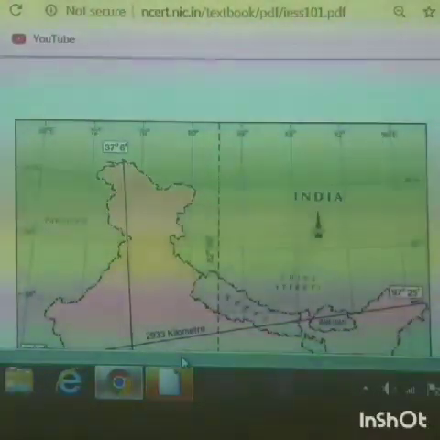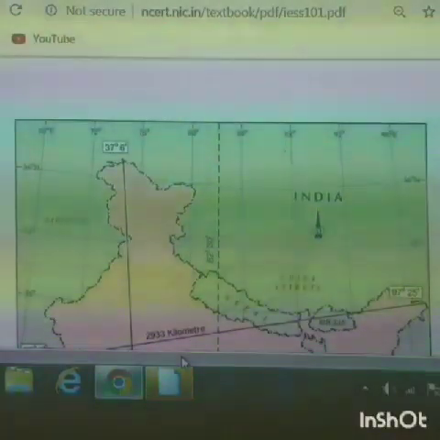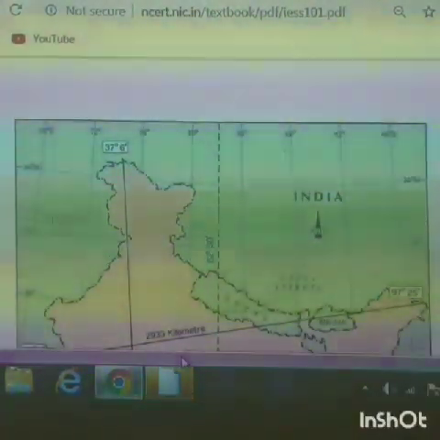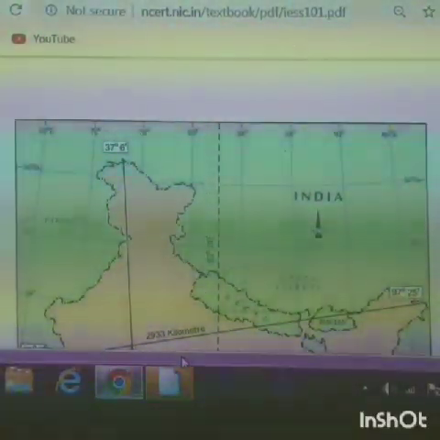We generally consider only the longitudinal extent for our Indian time. The longitudinal extent starts from 68 degrees in Gujarat and goes to 97 degrees near Arunachal Pradesh, so nearly 30 longitudes are passing through India.